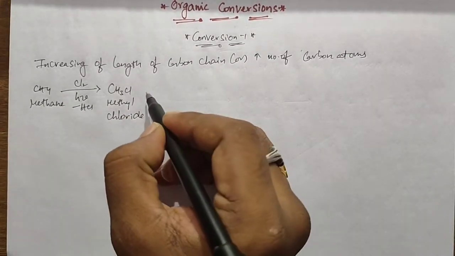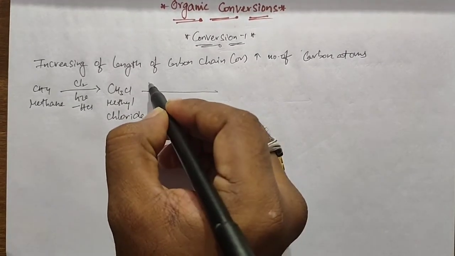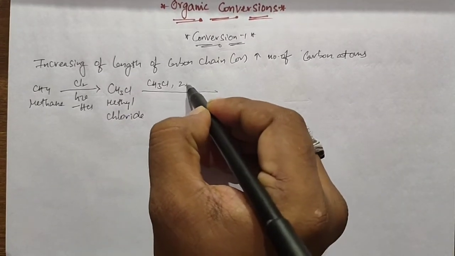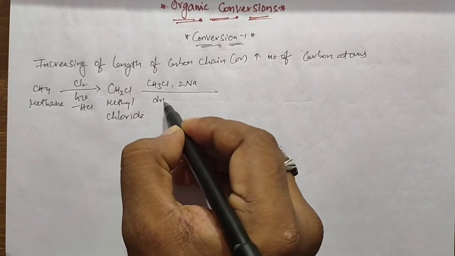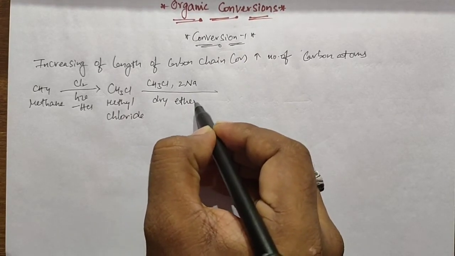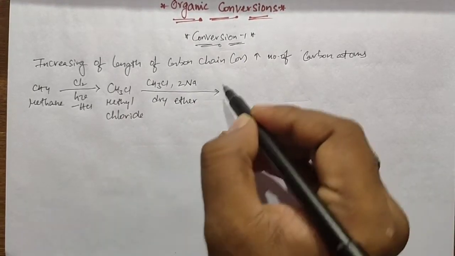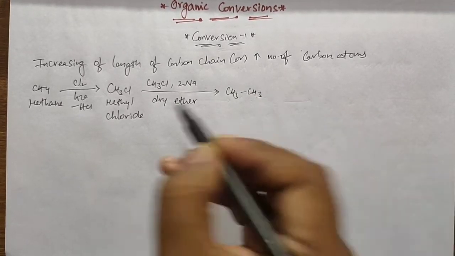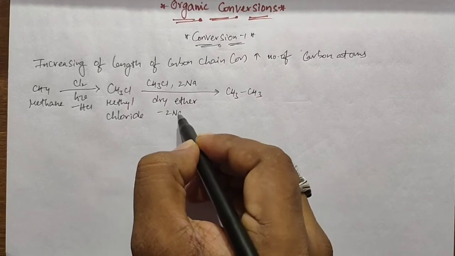In the next step, methyl chloride reacts with another molecule of methyl chloride with sodium metal in presence of dry ether to form ethane by the loss of 2 moles of sodium chloride.